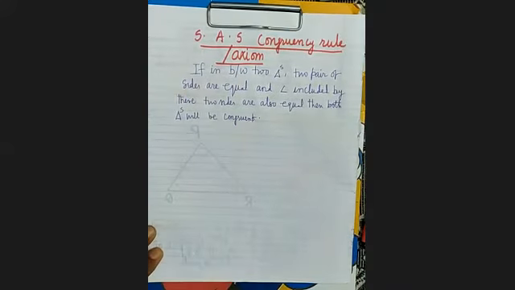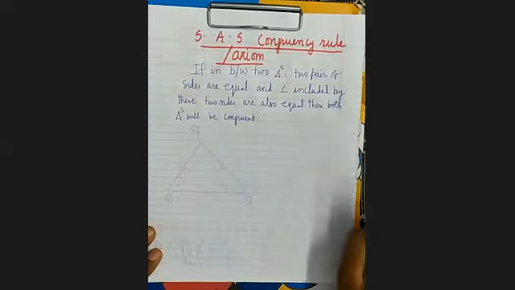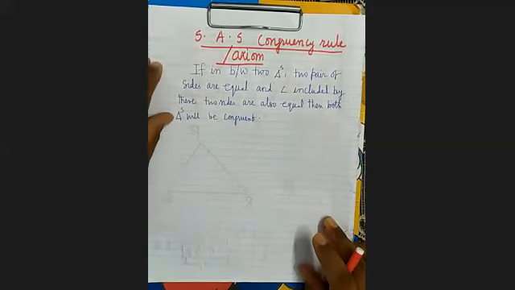If in between two triangles, two pairs of sides are equal and the angle included by them is also equal, then both the triangles will be congruent.